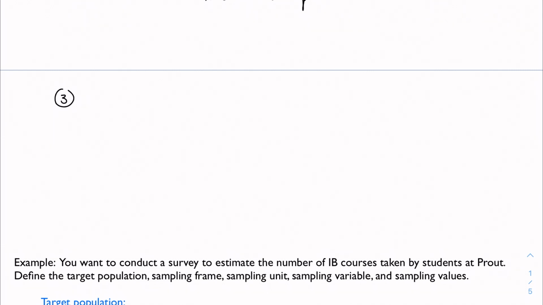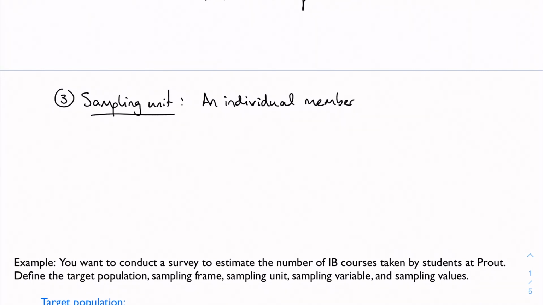So the next thing I want to talk about is the sampling unit. And the sampling unit is just an individual member of the sampling frame. So I'll say an individual, or if I'm talking about set theory, it'd be an element, but with samples, we tend to talk about members